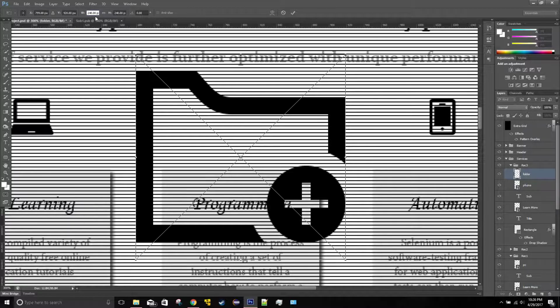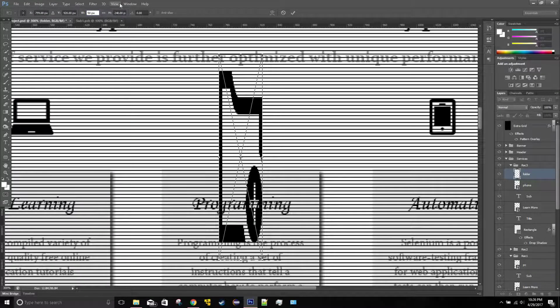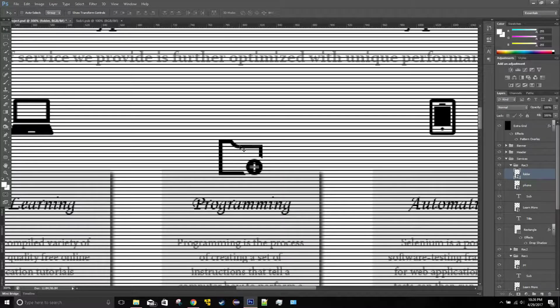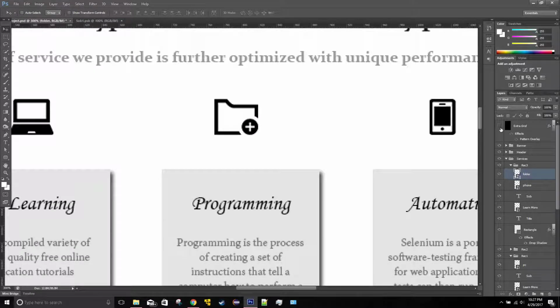Also do 50 pixel and 50 pixel, and I'll make sure that they're the same size compared to the phone and the computer as well. Okay, so if I do this, yep, it's pretty good actually. Okay, so I'll do that, and now I can get rid of the grid.